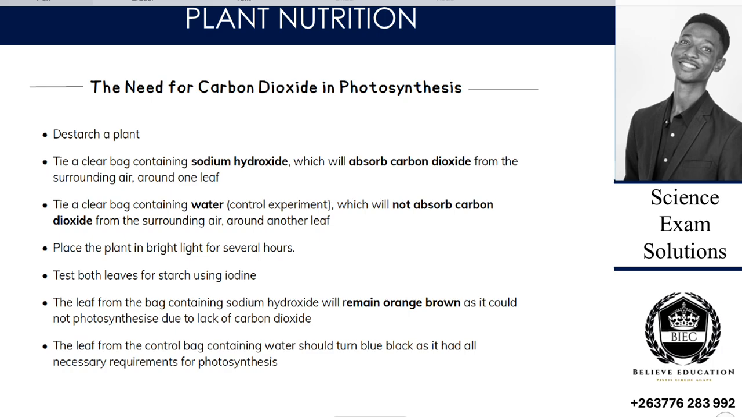So let's see again the need for carbon dioxide in photosynthesis. The first thing that we do is de-starch the plant, as I have said earlier on, so that we can remove all the starch that is within the plant leaves. Then you tie a clear bag containing sodium hydroxide. So we have this guy, sodium hydroxide. His purpose is to absorb carbon dioxide. So when it absorbs carbon dioxide, it makes sure the plant does not get any carbon dioxide.